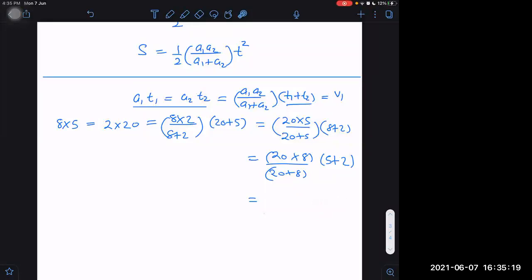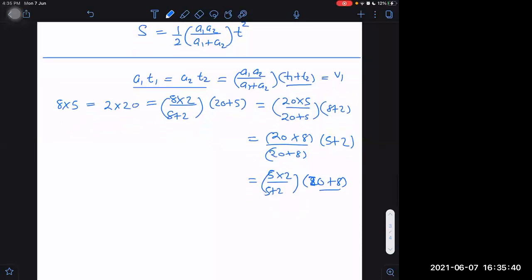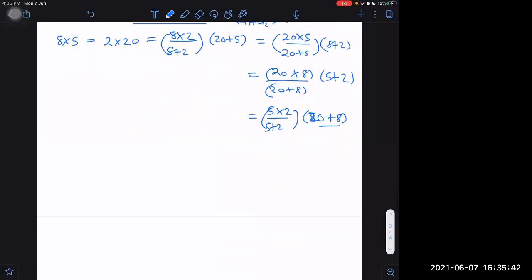Let me check. One pair is still remaining. That is 5 minus 2, so 5 into 2 is remaining, 5 into 2 upon 5 plus 2, multiplied by 20 plus 8, remaining 20 plus 8. This you can check. This will be same again. Okay. Understood now? It's same, sir. Same only. And we are going to use it often, so it will be a nice, wonderful result.